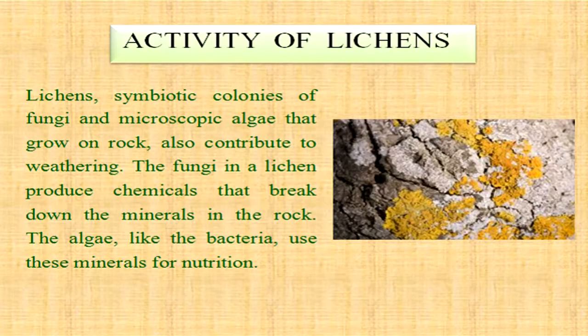Lichens, symbiotic colonies of fungi and microscopic algae that grow on rock, also contribute to weathering. The fungi in a lichen produce chemicals that break down the minerals in the rock. The algae, like bacteria, use these minerals for nutrition.